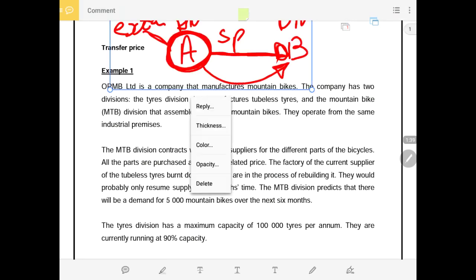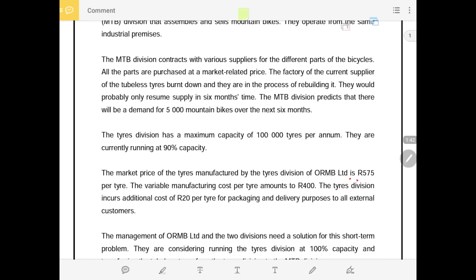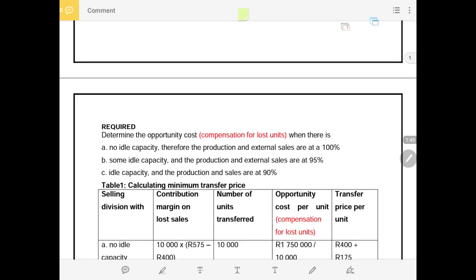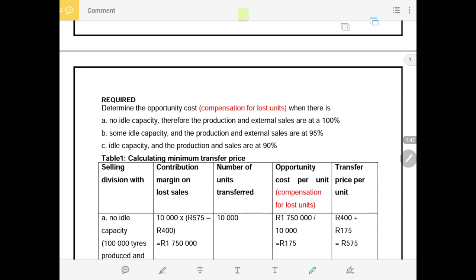Now in response to the question of at what price must one division transfer the goods to another division, we have brought to you three scenarios. There is a scenario where Division A has no idle capacity. That means all goods and services or products that Division A produces, they sell all of them externally. That means they are operating at 100% capacity. There is no closing inventory. There is no idle inventory available. They produce and sell all of them externally.